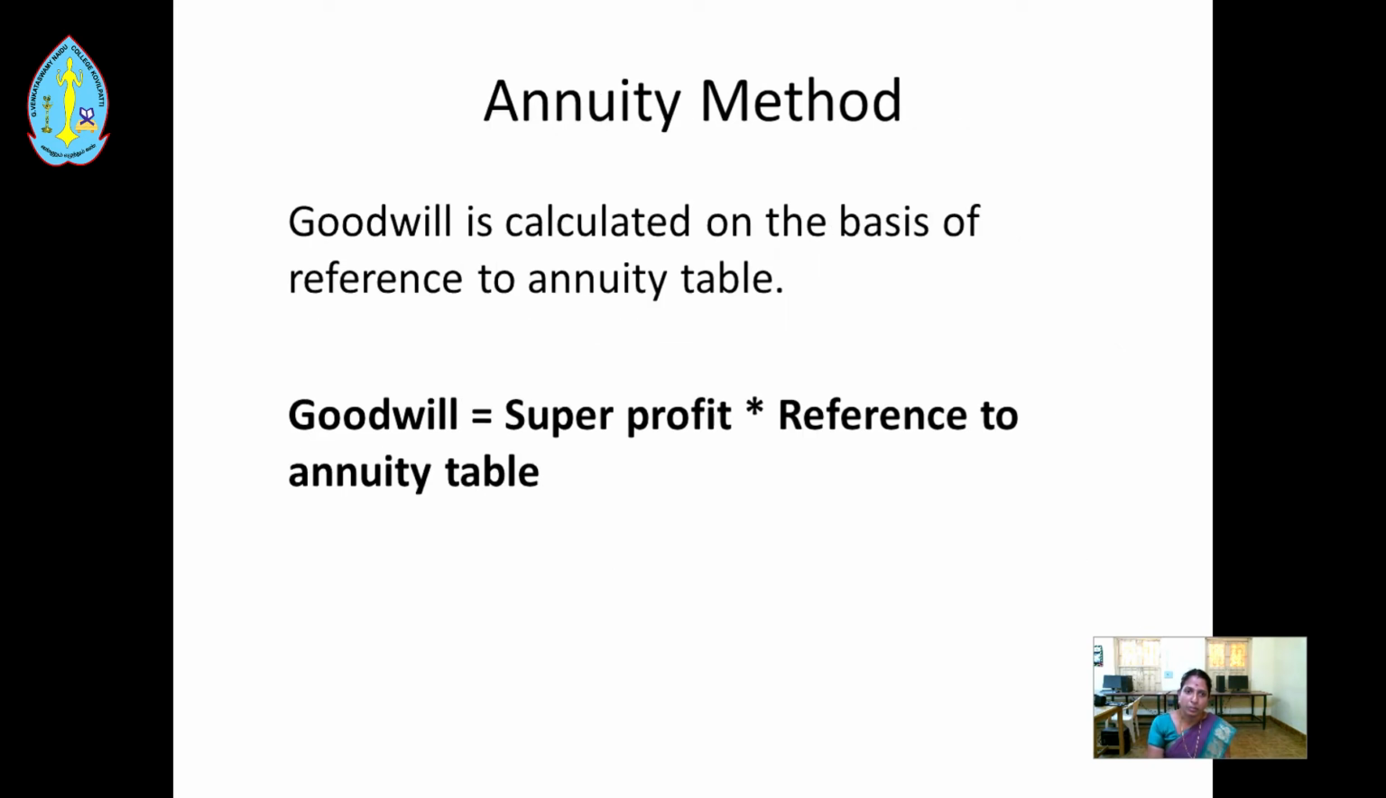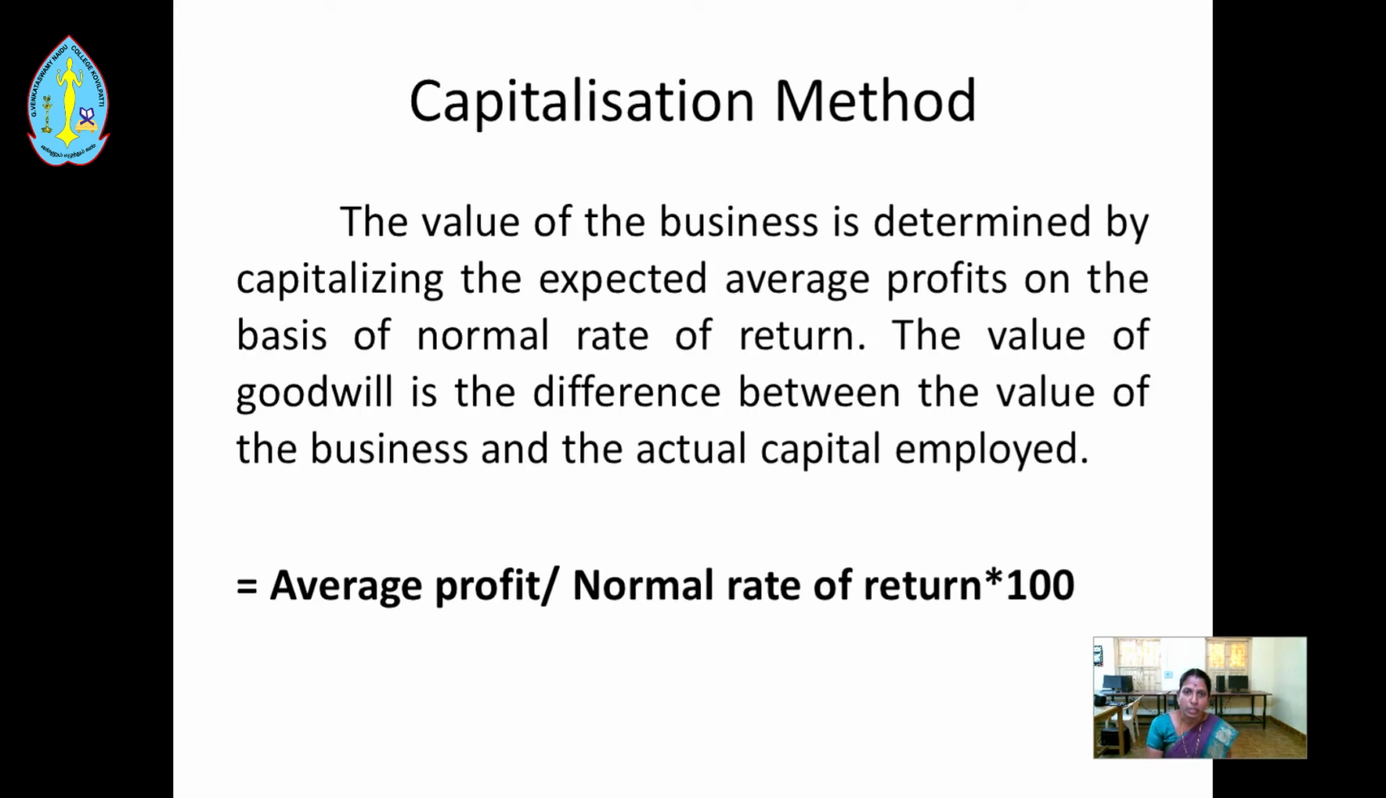Next one, annuity method. Goodwill is calculated on the basis of reference to annuity table. Goodwill equals super profit into reference to annuity table. Next one, capitalization method. The value of the business is determined by capitalizing the expected average profit on the basis of normal rate of return. The value of goodwill is the difference between the value of the business and the actual capital employed. Capitalization method equals average profit into 100 divided by normal rate of return.